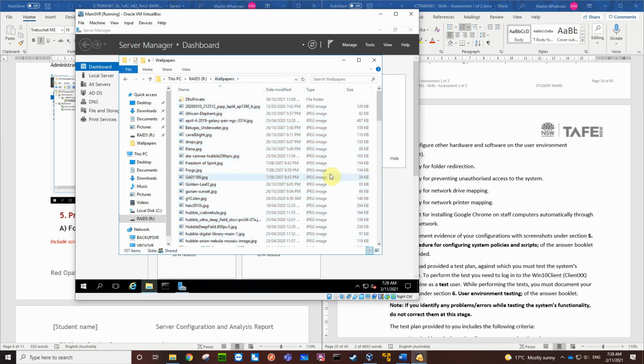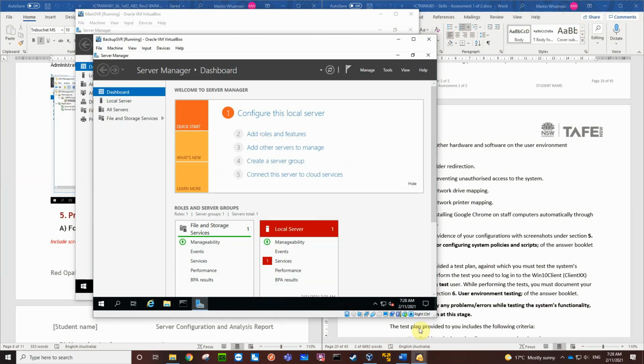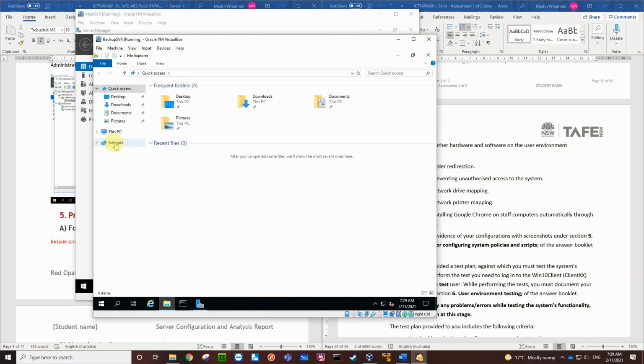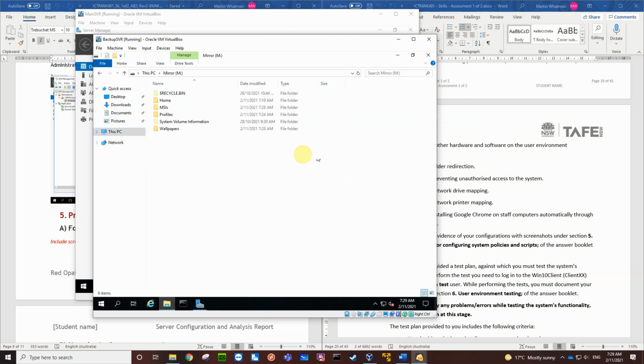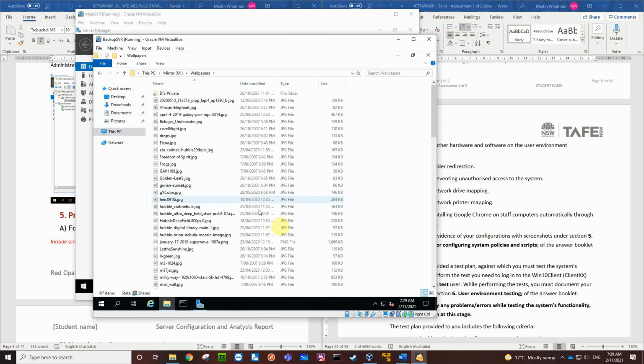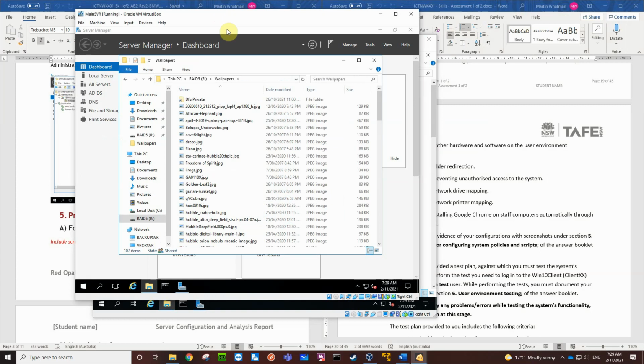Of course, these are already going to be on my backup server. So let's go have a quick look. Backup server. Let's go to this PC. Let's go to drive, the mirror drive, and have a look in the wallpapers folder. And they're all there from the main server, because they're in a distributed file system.